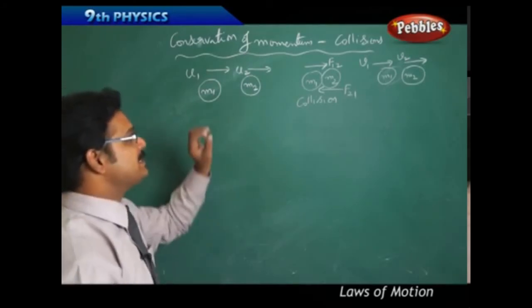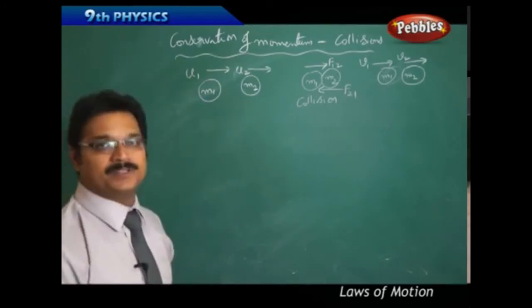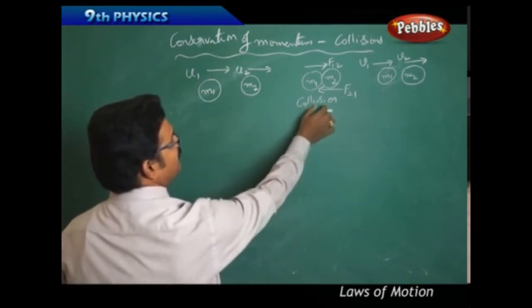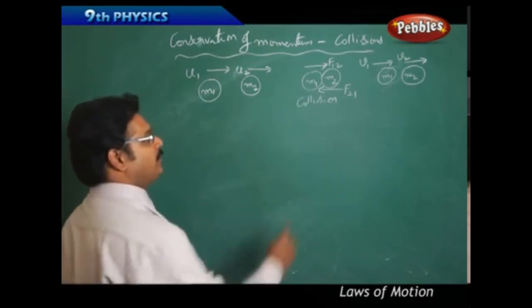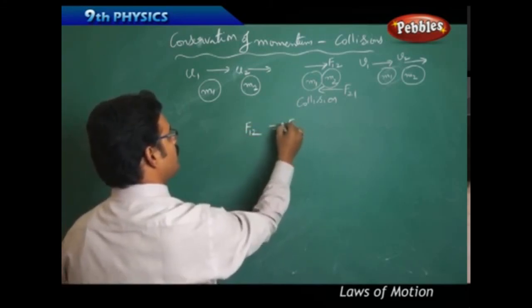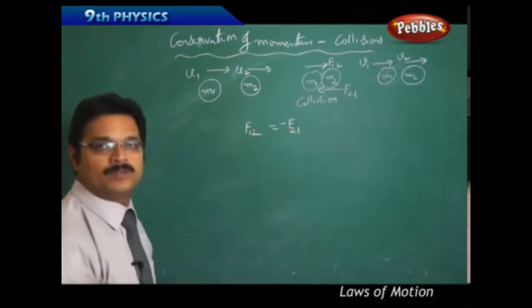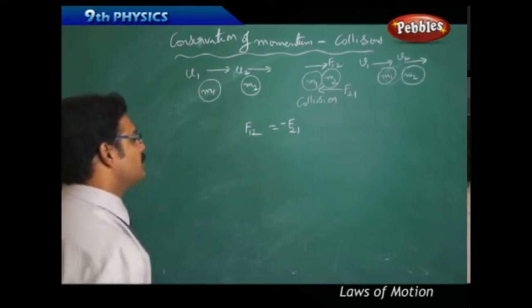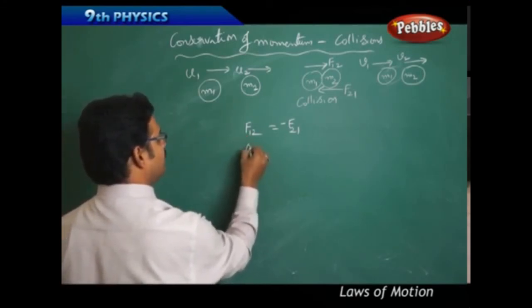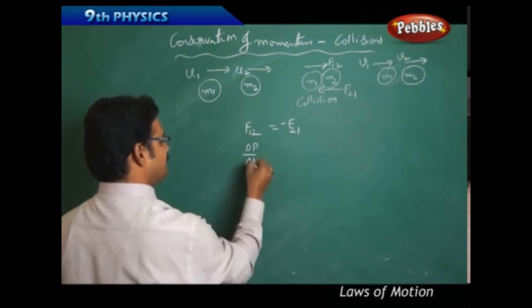Now how will you apply conservation of momentum here? Let us see. At the moment when they collide with each other, Newton's third law is applicable. So F12 equals minus F21, equal and opposite forces. Now according to Newton's second law, force is nothing but delta P by delta T, isn't it?